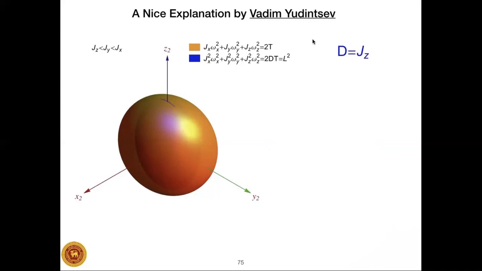This orange surface is the kinetic energy ellipsoid. The blue surface that you see barely inside corresponds to the body angular momentum sphere surface. We will consider the initial case where the kinetic energy is fixed. Through this entire mental exercise, we will think of the situation where the kinetic energy is fixed. So this kinetic energy ellipsoid will be fixed, but we will change the body angular momentum. Therefore, this surface will change. The radius of this sphere will change.